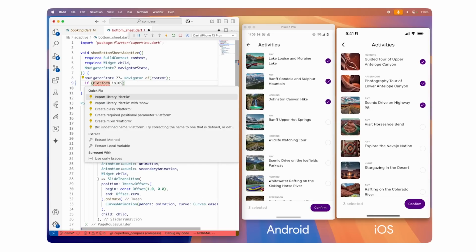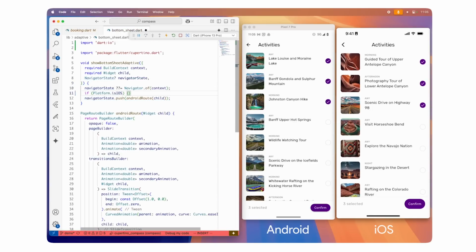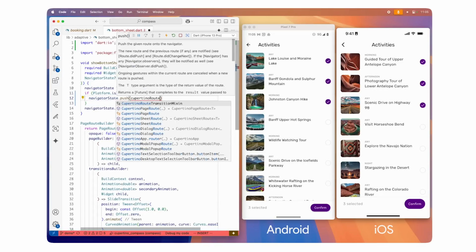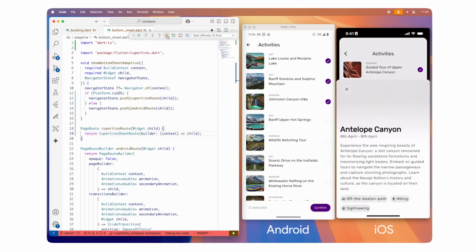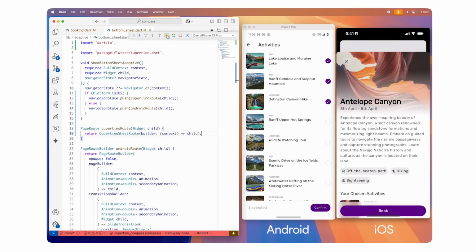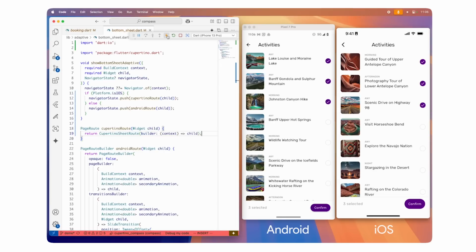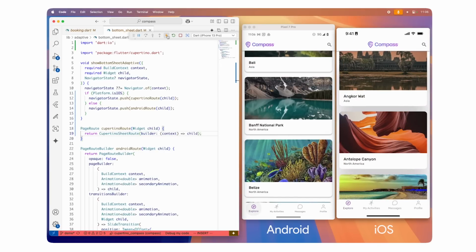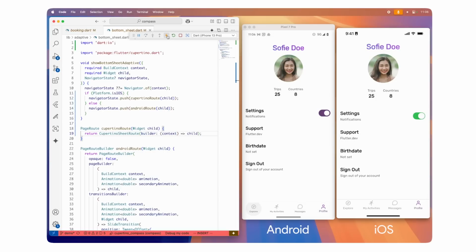Here, you can see I'm checking the platform to decide what type of transition animation to use. The Cupertino sheet route lets me show a native-looking modal bottom sheet. There are a lot of other ways to customize the look and feel to match the platform too. For example, we can customize the transition animation to fade in on iOS and fade through on Android, using the animations package from pub.dev, our official package repository.